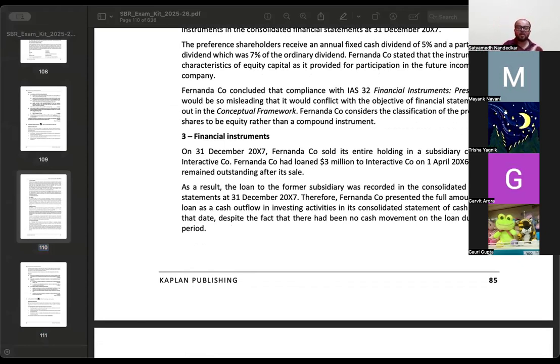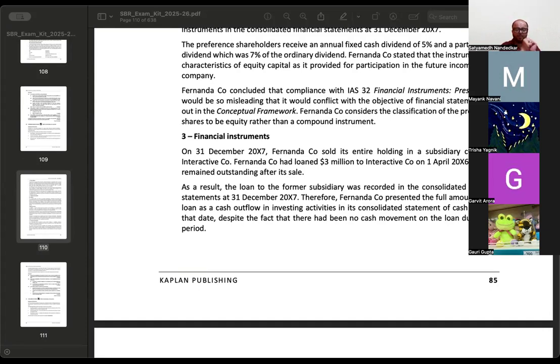And see, what happens is the subsidiary is a part of the group. So when you consolidate the financial statements, the intra-group cash flows, you basically try to eliminate. What is happening in this case is Fernanda Company had given a loan to the subsidiary and it was a cash outflow under investing activity at that time when the loan was given. Now the loan still remains outstanding, but the subsidiary has been sold off. So now the financial statements have been disaggregated. Now consolidated financial statements where the subsidiary is not included at all. What should be the correct treatment?